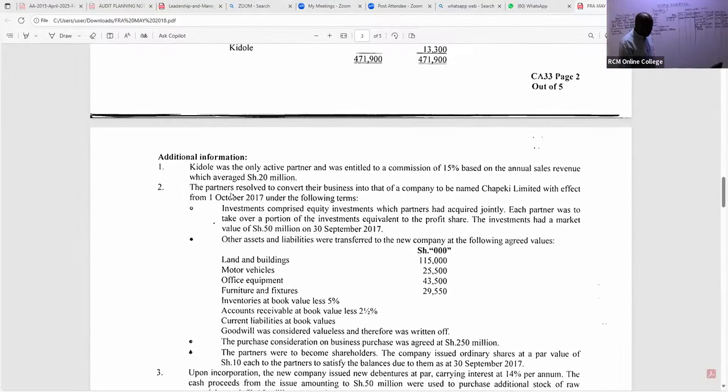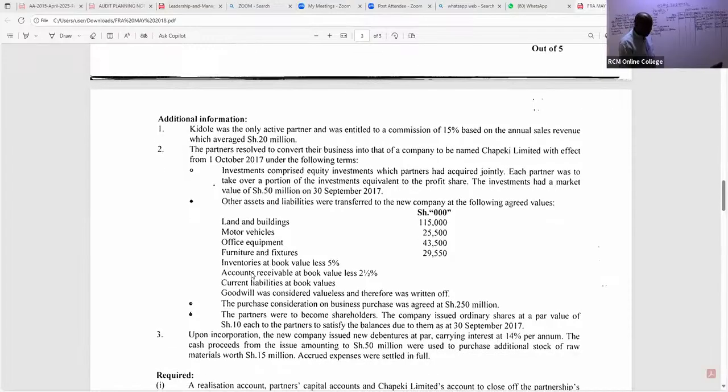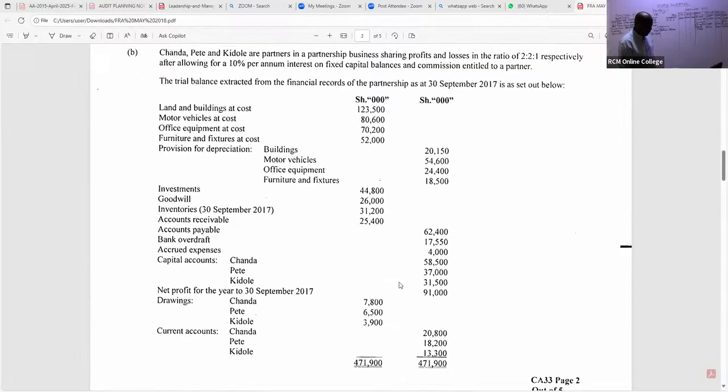At least at this point we have been able to take care of it. We are told goodwill was considered valueless and therefore was written off. You can see we have goodwill of 26,000.